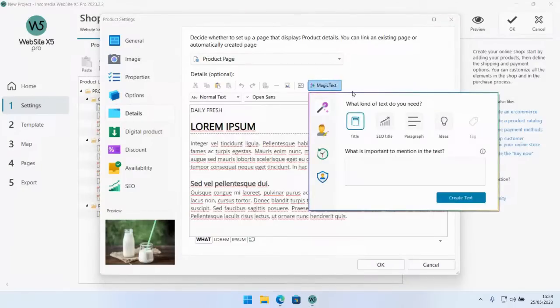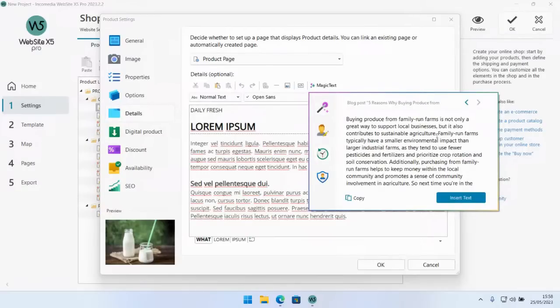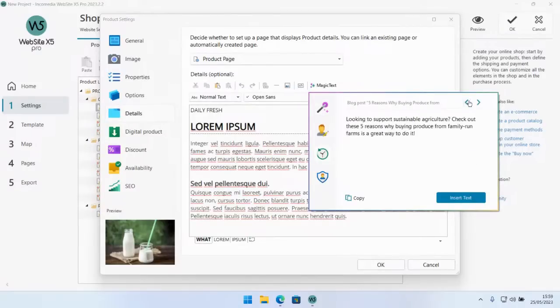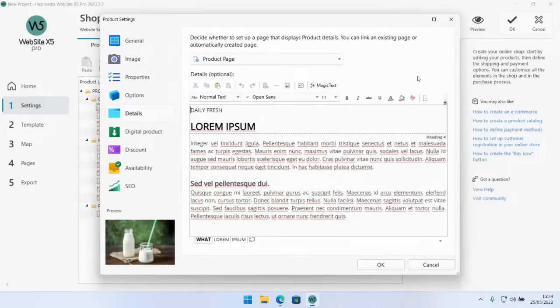Again, let's just take a quick look. You get the title, SEO title, paragraph, ideas. Paragraph is probably the one you're going to be using the most. I've shown you before the history where you can go back and check the texts that were generated so far during the current working session. And yeah, this is what the AI is going to be able to do.